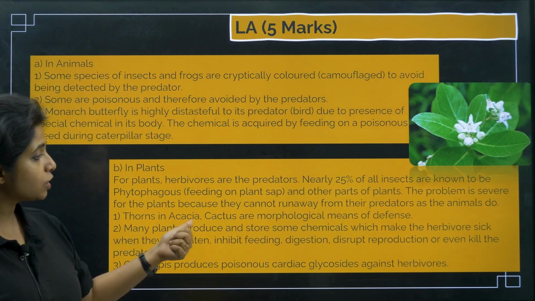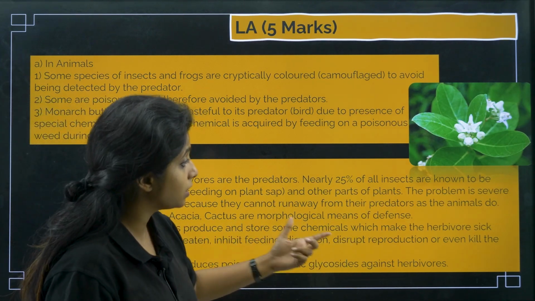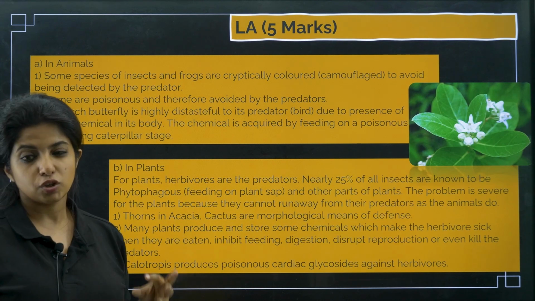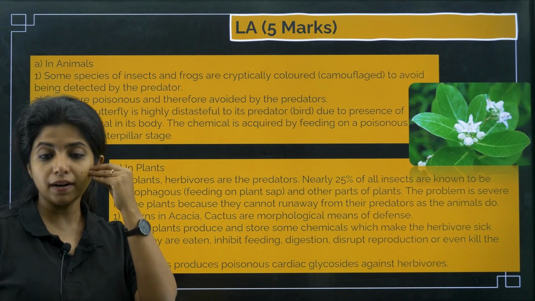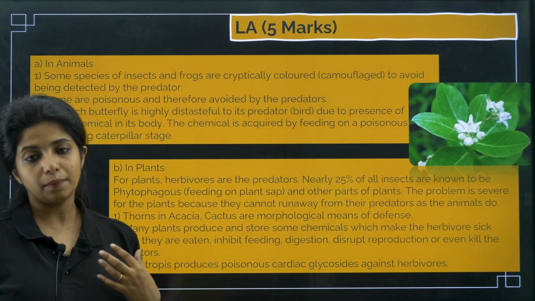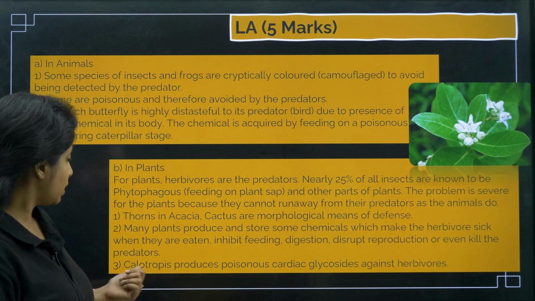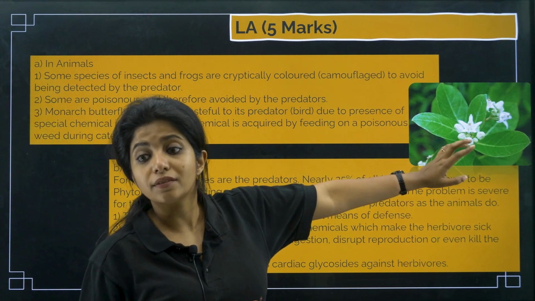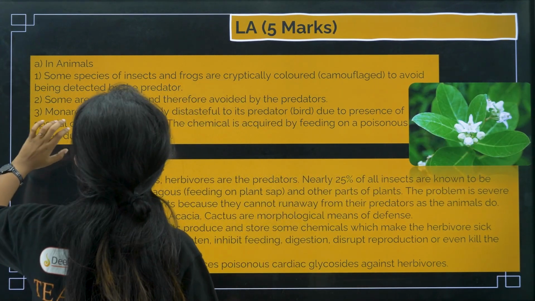Now second thing, many plants produce and store some chemicals which make the herbivore sick. Obviously, if it's eating some plant part, it will get sick. Now this guy won't be coming up eating things again. Now there is Calotropis, that one that I have shown over here. You might have seen it. Okay, if you have not seen it, I'll zoom it and show you.